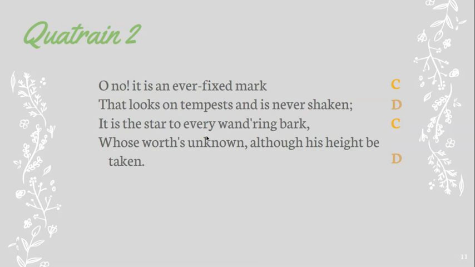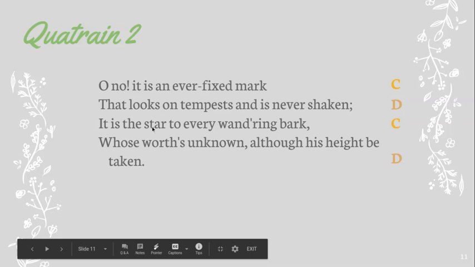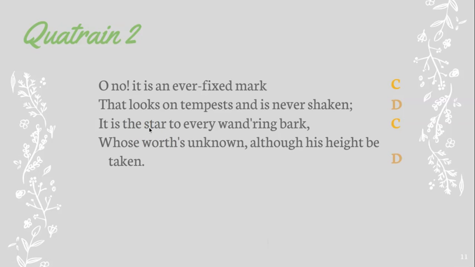It is the star to every wandering bark, whose worth's unknown, although his height be taken. So a wandering bark, he's referring to a ship. As a ship is sailing, it looks up at a star that is always in the same place. So he's talking about the North Star. We don't know how much love or a star is worth, right? But you know how far away it is.